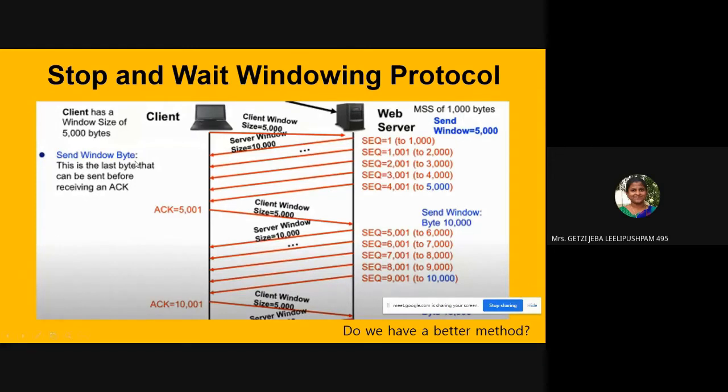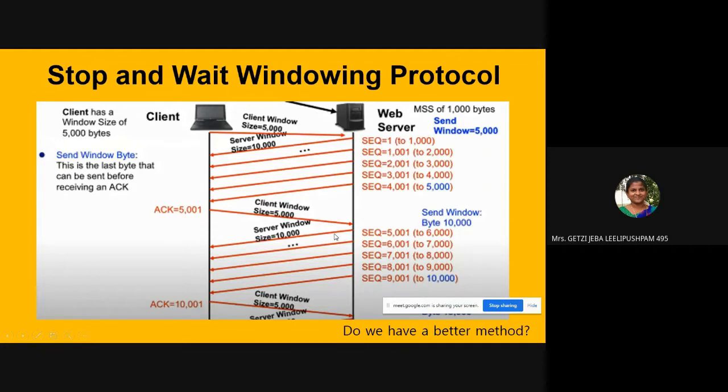So it sends a cumulative acknowledgement, but here it sends the client's window size, and the server negotiates its own window size, and then the data transmission starts. Now this is what you call the stop and wait windowing protocol. What is stop and wait? You send up to the window size, then you wait for the acknowledgement. After you get the acknowledgement, send the next. Then after you receive the acknowledgement of the next, send the next. So this is what you call the stop and wait windowing protocol.